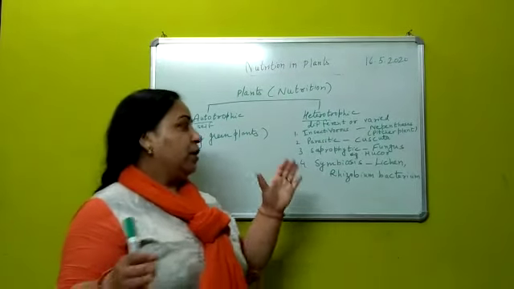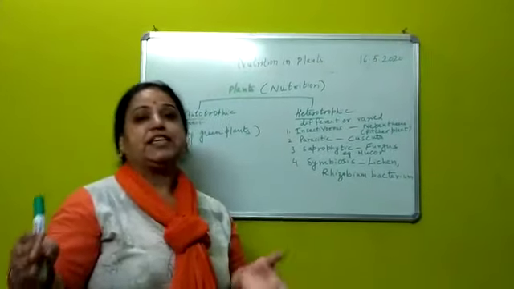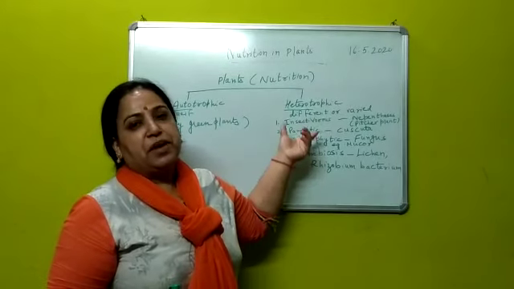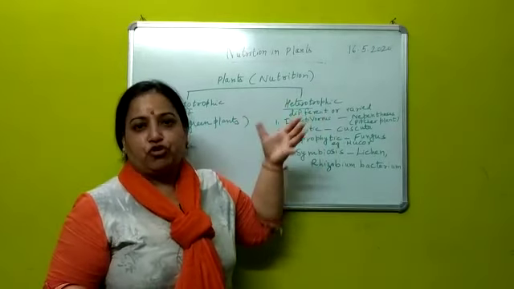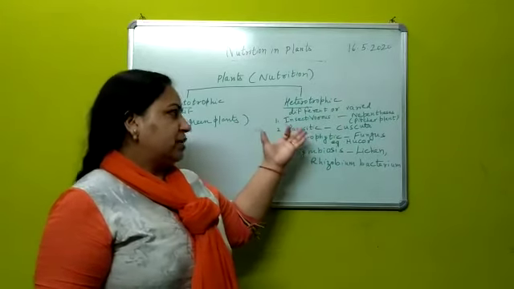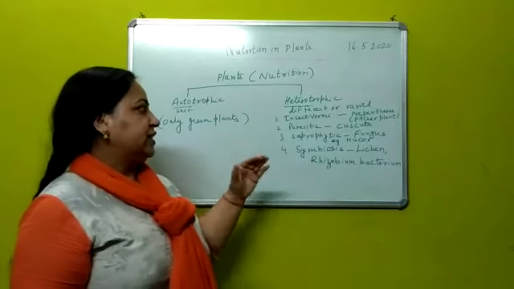Again, because these plants depend on insects for their nutrition, they are called insectivorous. This is one category under the major heading called heterotrophic. Hetero means different, they are depending on insects for their nutrition. In that, there are some more examples. Sundew is there, Venus flytrap is there. So these are some examples.